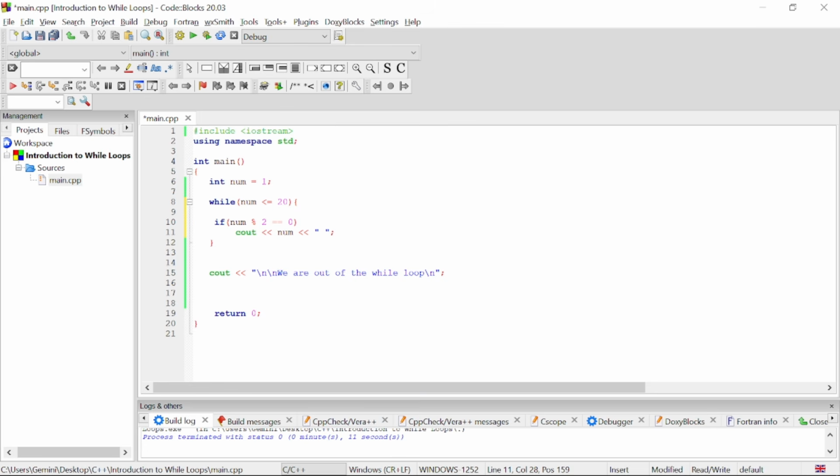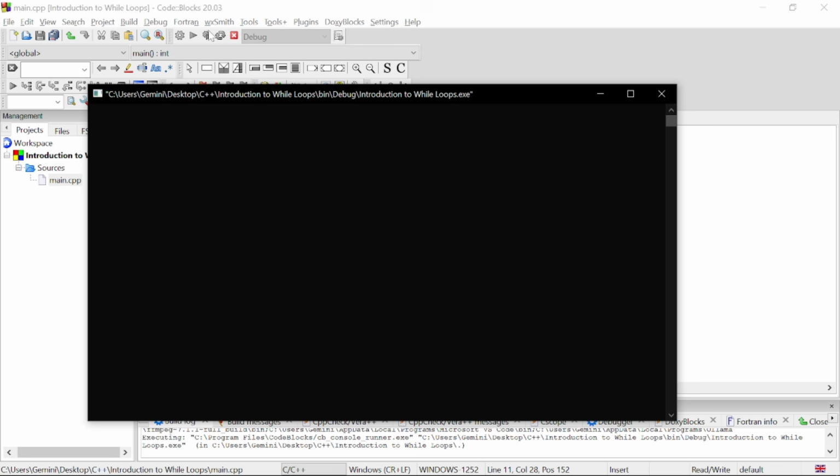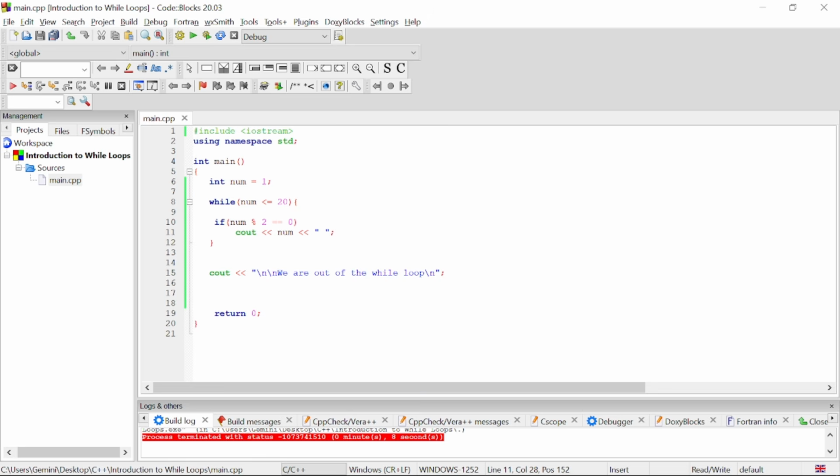So let's run this and see how it goes. All right, nothing is coming. What are we doing wrong? We have int num. Of course, this is a very good thing to happen to us. So we forgot about our counter, right? So let's add our counter. It's definitely going to be somewhere here. So we can say num++.